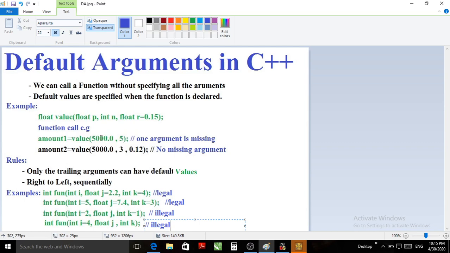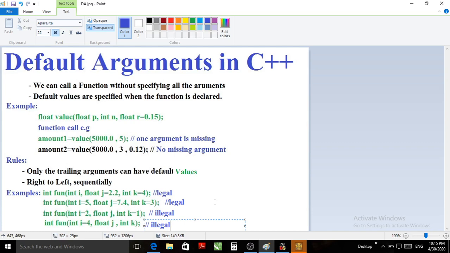The first will always be given to the first, the second will always be given to the second, and because of that it should be sequential from right to left. So if this is the situation and I am passing two parameters, these two parameters at the time of function call will get assigned to i and j only, k will remain empty and it will throw an error at the time of compilation.